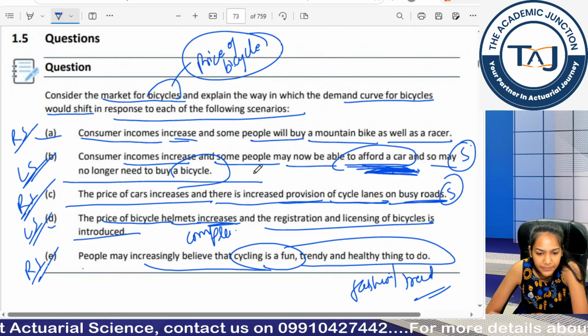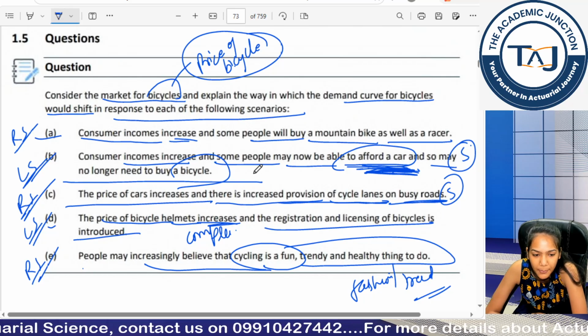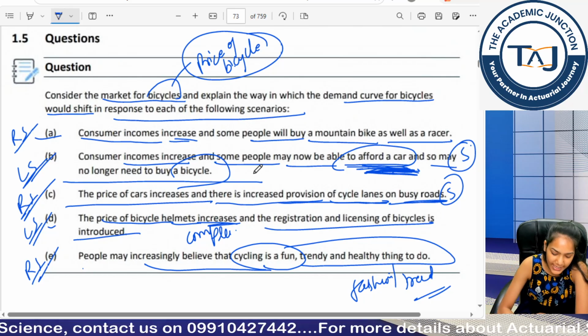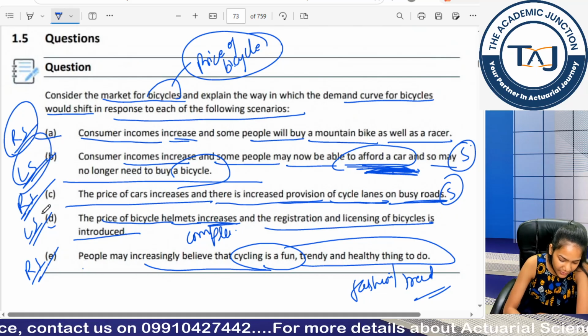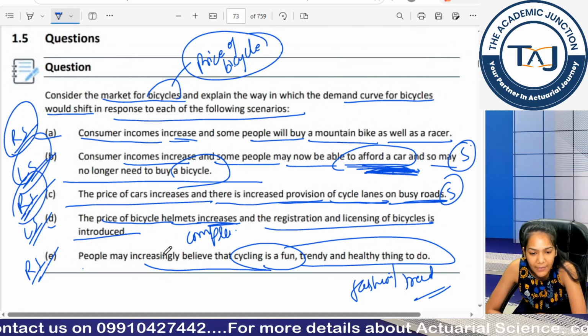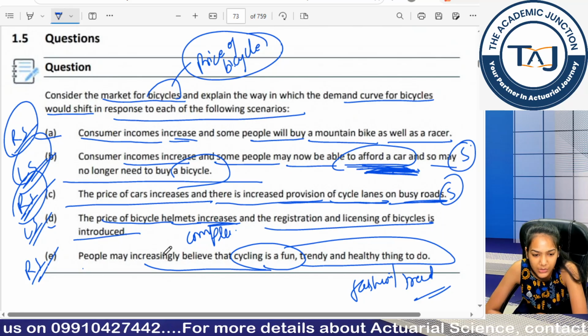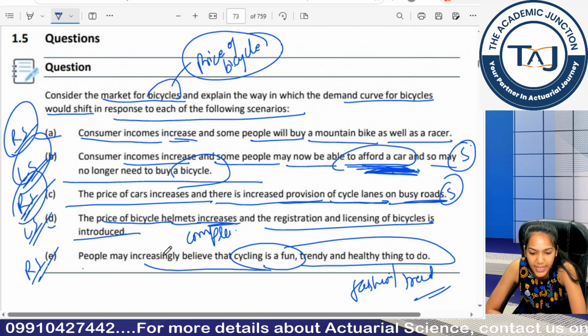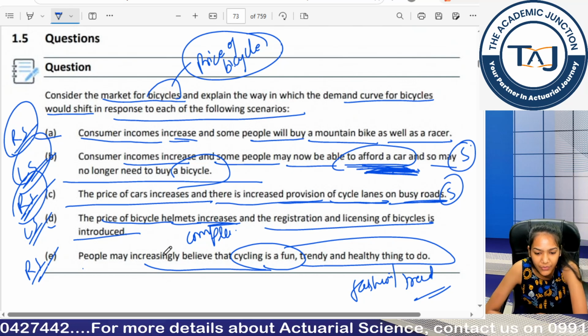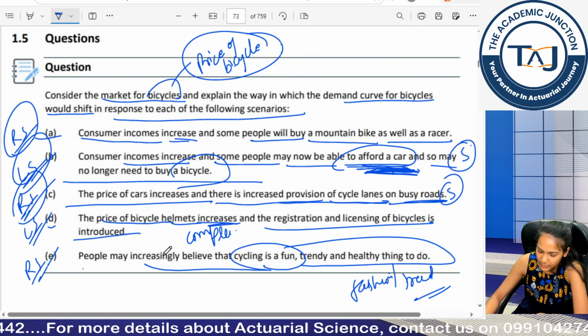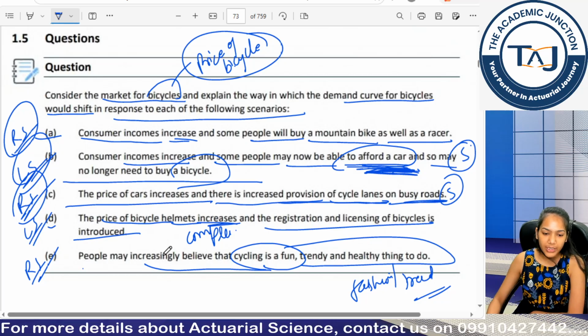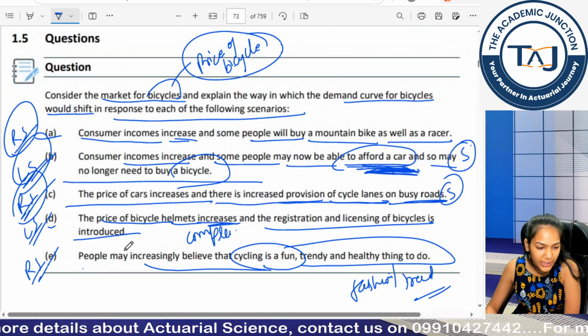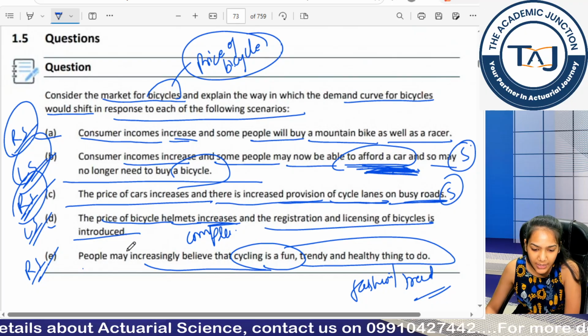Clear? This is how you need to approach the question. Now when you are approaching in the exam, you will not simply write rightward shift, leftward shift. You have to give the explanation to that also. Why is it increasing, why is it decreasing, or why is it a rightward shift, why is it a leftward shift. So this is how you determine the rightward shift or leftward shift or the movement within the curve.